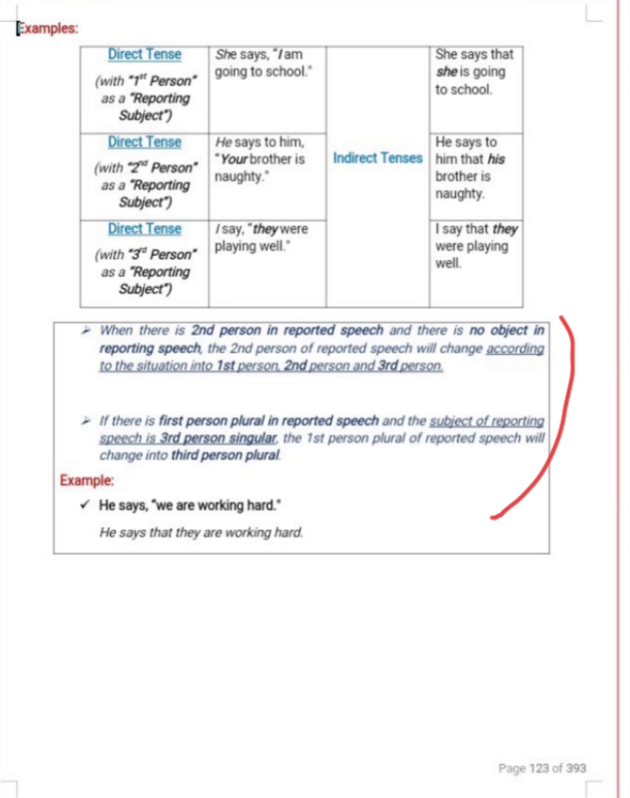If you don't understand, you can ask questions. There is another example. He says, "We are working hard." He says that they are working hard. So over here it is plural, so that's why I've changed it into plural. So don't be confused over here.